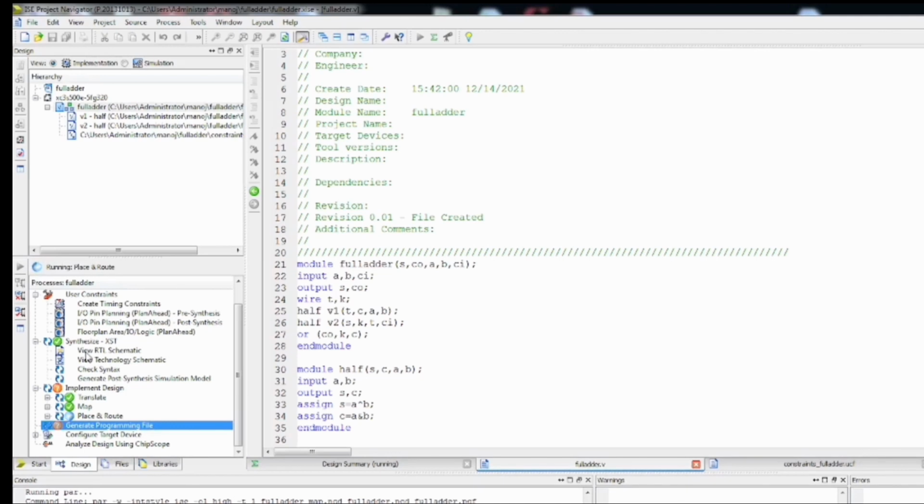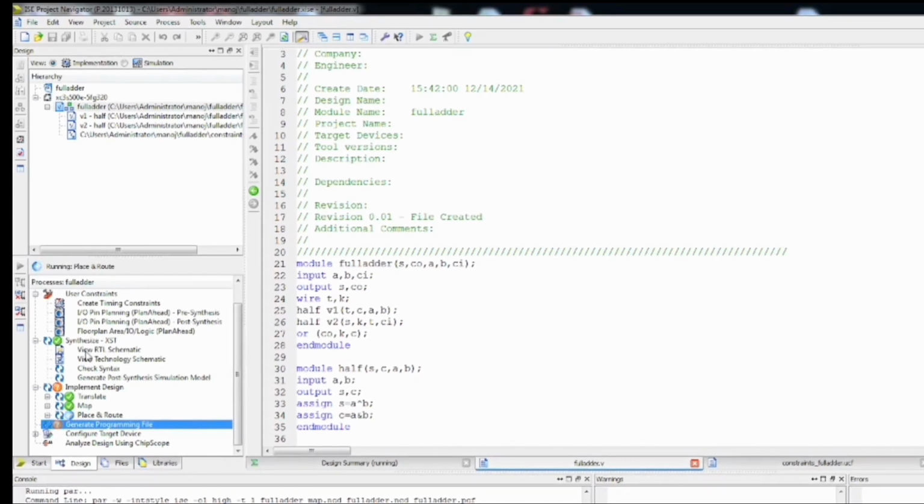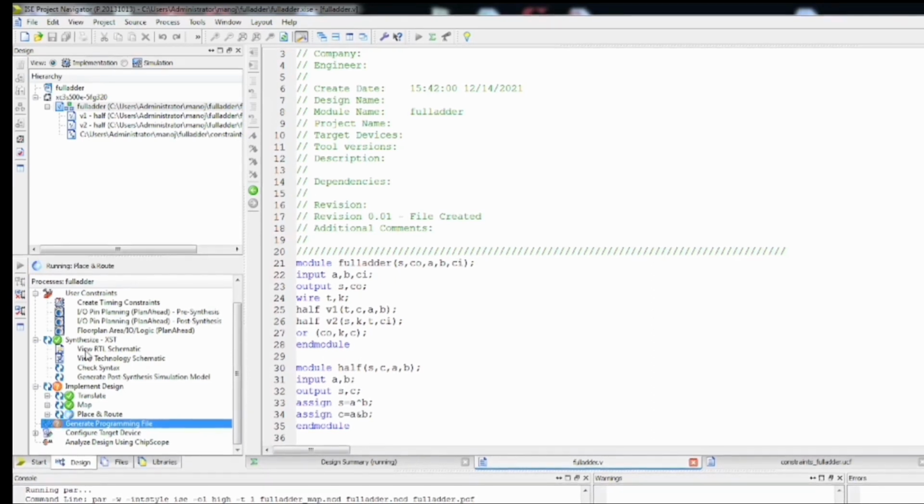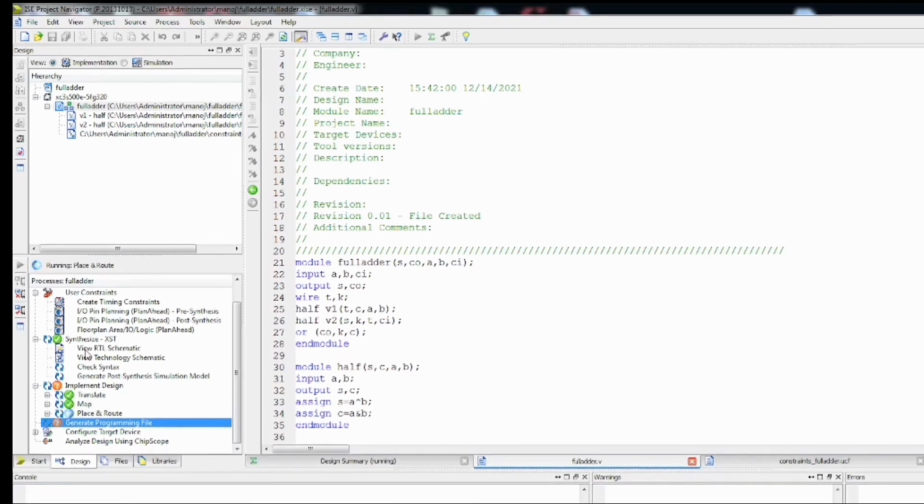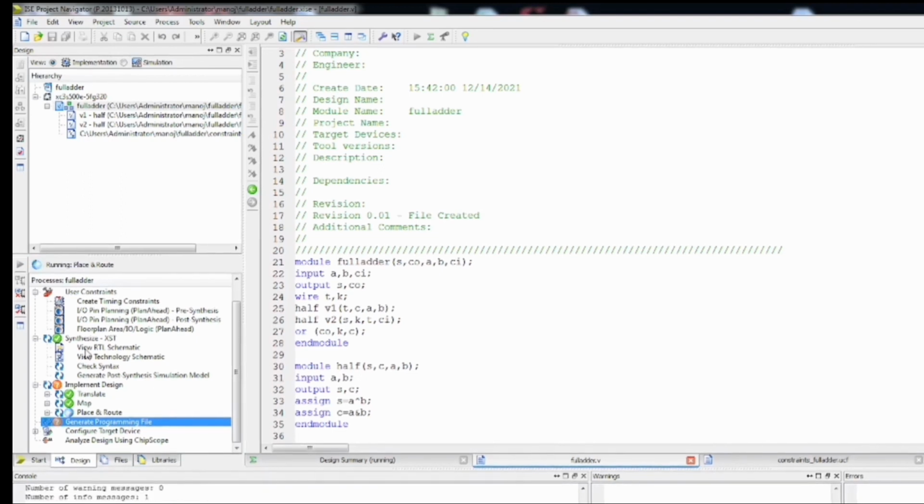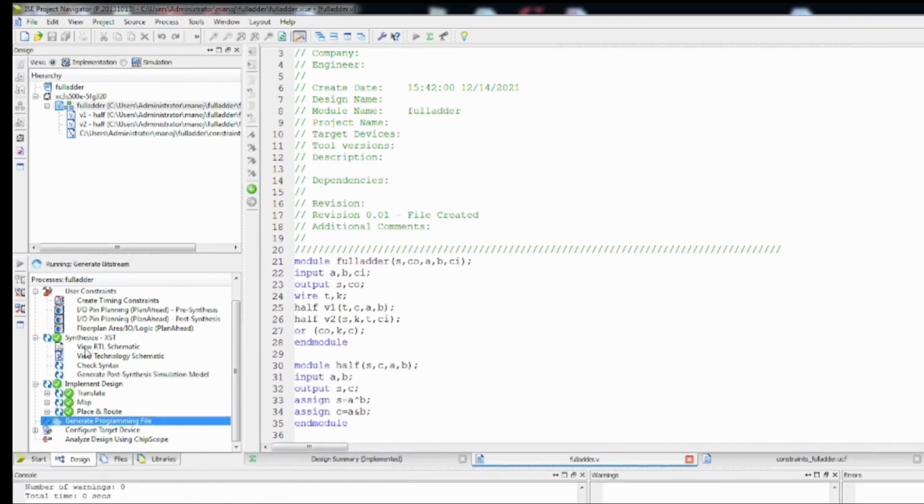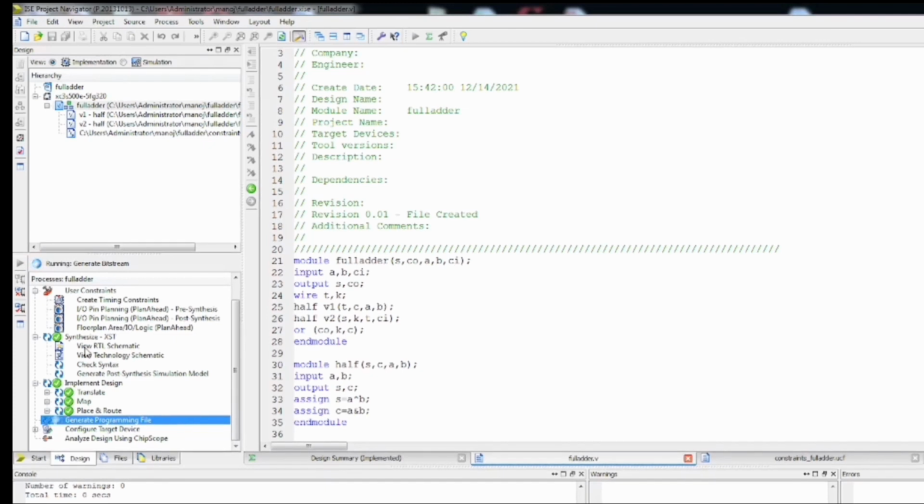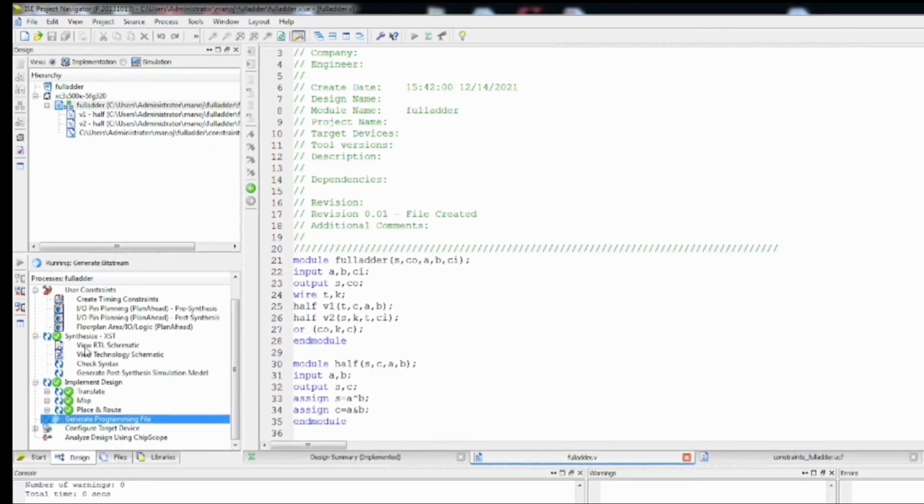The translation and mapping is done, and once this place and route step gets completed, then the implement design will also get a green tick. But in some cases, when you are designing high-end modules, you will get warnings which are okay. So you can ignore the warnings, but just go through what kind of warnings are there, whether they are port mismatches or what kind of warnings are present, and if they are okay to ignore, then you can ignore them. Here you can see the place and route step has also been done.